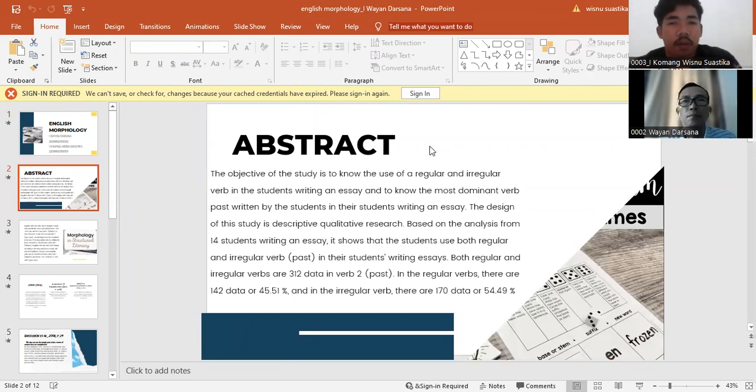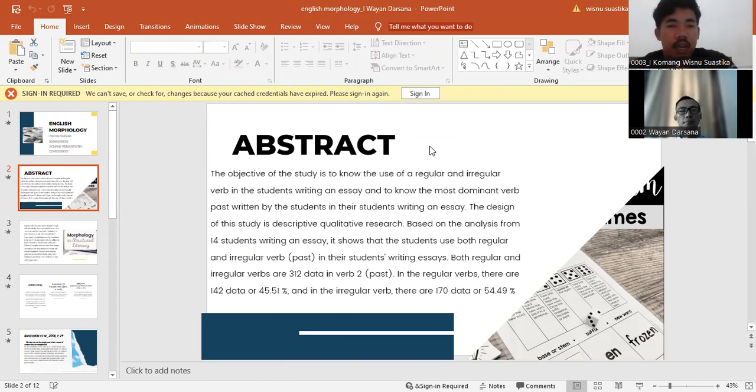The objective of the study is to know the use of regular and irregular verbs in the students' writing an essay, and to know the most dominant verb 2 or past written by the students in their essay. The design of the study describes qualitative research based on the analysis of 14 students writing an essay. They show that the students use both regular and irregular verbs in the past in their essay writing.